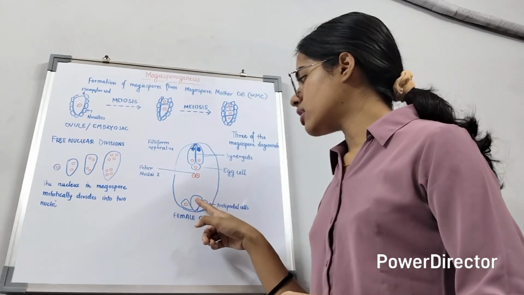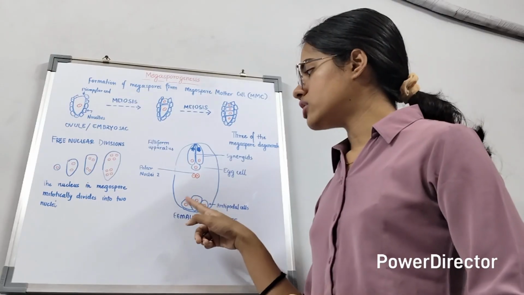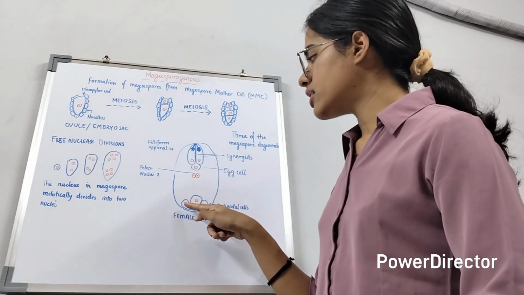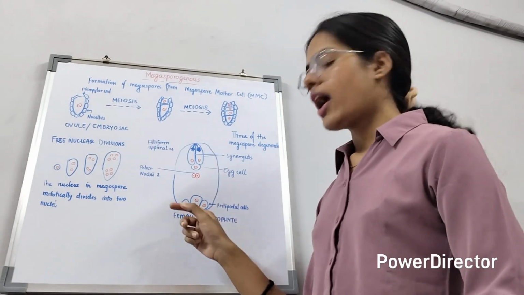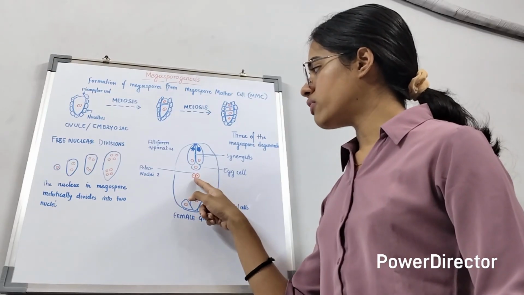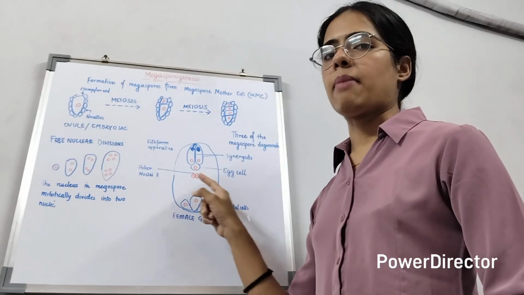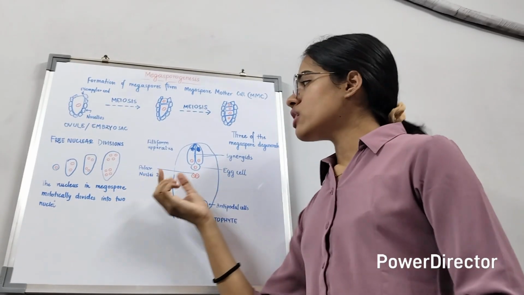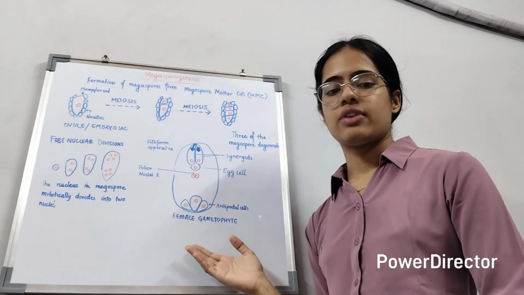We can see that the structure of the female gametophyte is a 7-celled structure. There are 3 antipodal cells, 2 synergids, 1 egg cell, and 2 of the nuclei mature within the cytoplasm and are free floating in the central cell. These are called the polar nuclei. So this is the structure of the female gametophyte.